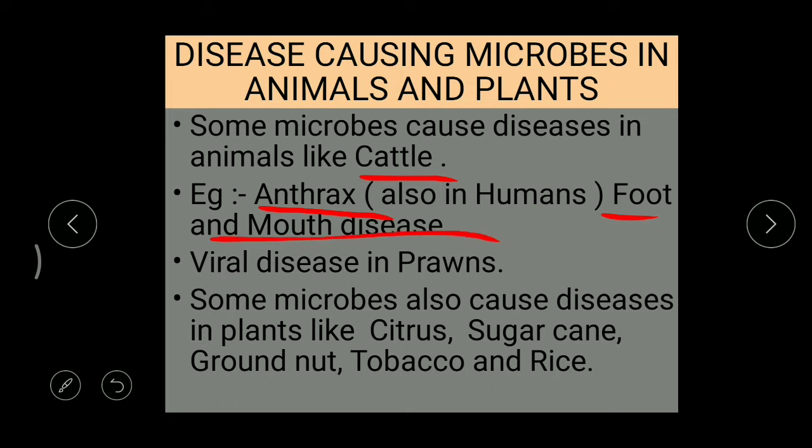Actually, this anthrax disease was seen only in animals in earlier days, but later some doctors made some changes in this virus, and then used that virus to cause disease in human beings also. We call such weapons bioweapons.